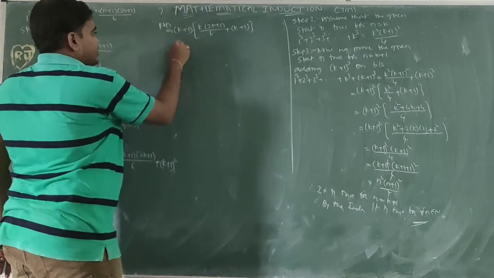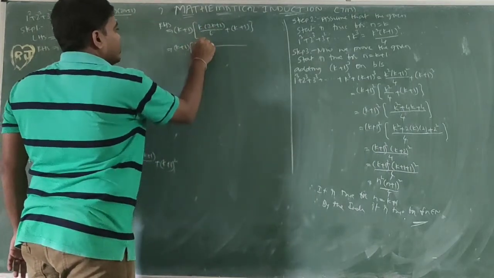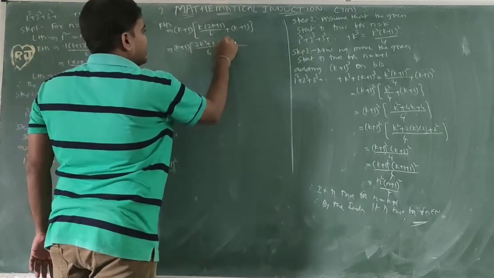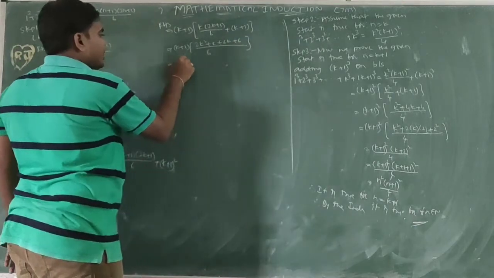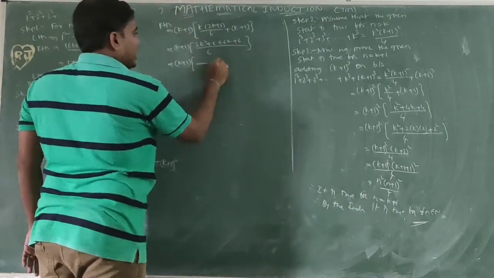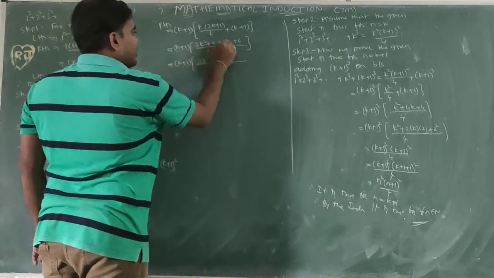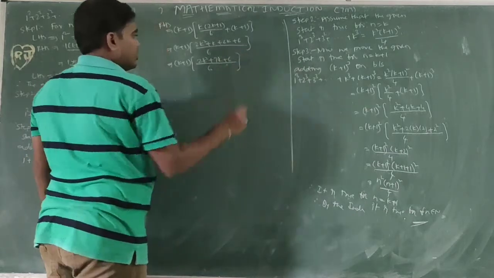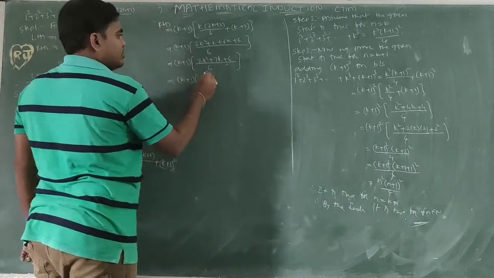Taking LCM 6: k into 2k, 2k square, k into 1, k, 6 into k, 6k, 6 into 1, 6. LCM 6, denominator 6, 2k square plus k plus 6k, 7k plus 6. So now k plus 1,